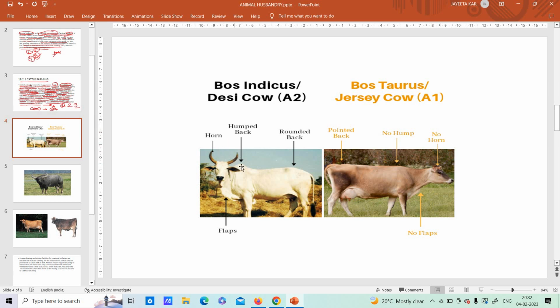Then we have a hump; the foreign breed does not have a hump. Then the back is rounded here, quite rounded, but here we have a quite pointed back. And then we can see neck flaps are there, whereas in the foreign one we do not have the neck flap. So you can see the differences.